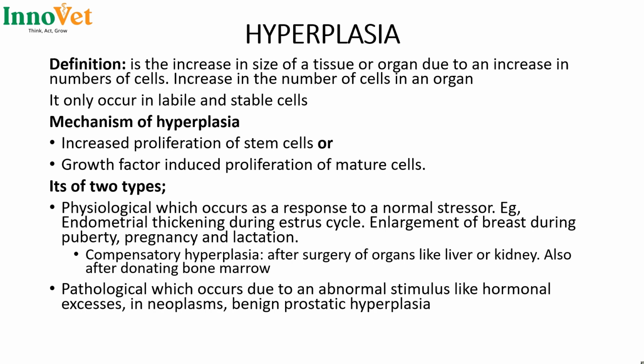Physiological one occurs as a response to a normal stressor. For example, the thickening of the endometrium during estrous cycle and enlargement of the breast during puberty, pregnancy, and lactation. But it also has another form called compensatory hyperplasia, which occurs after surgery. For example, part of your kidney or liver has been removed. Then the remaining cells in the organ will undergo proliferation and cover up that missing area which has been removed.